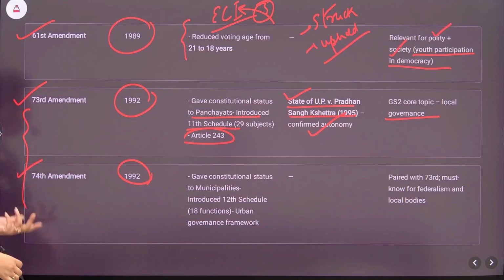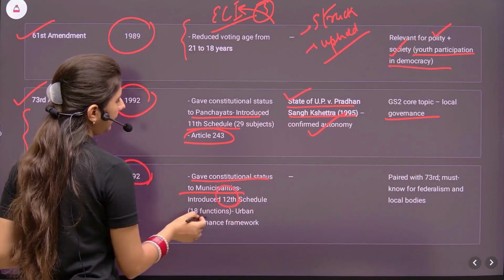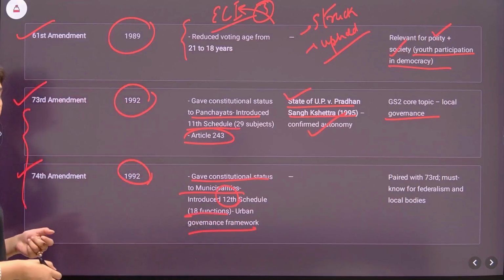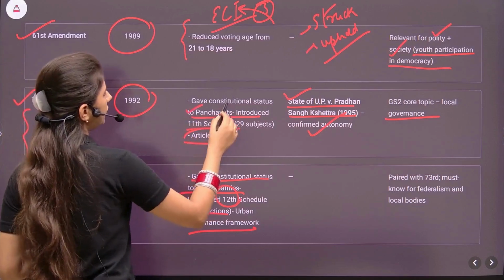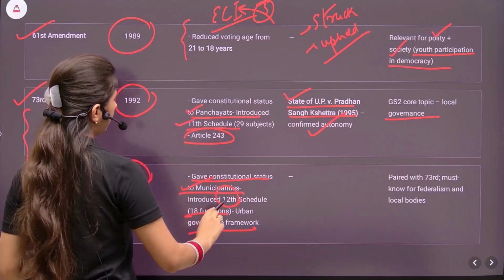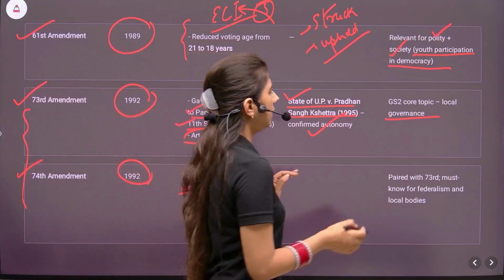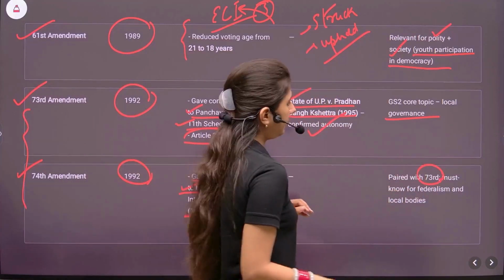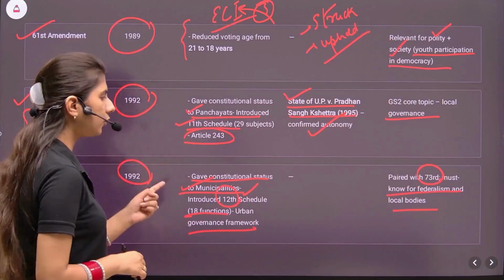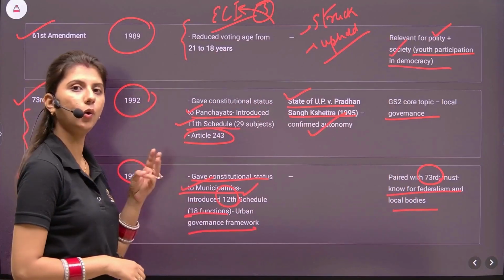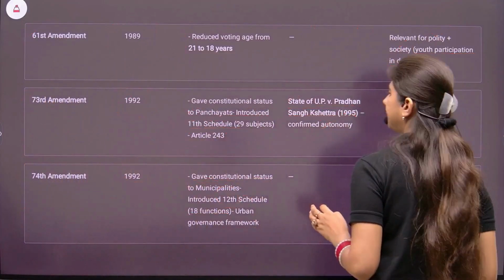74th Amendment 1992 gave the constitutional status to municipalities and introduced the 12th Schedule, 18 functions and urban governance framework. So these two are more or less similar. The difference being Panchayats here, municipalities here, 11th Schedule here, 12th Schedule here, and the subjects 29 here and 18 here. It is always paired with the 73rd, as already mentioned, and must be known for federalism and local bodies, for grassroots level democracy, for cooperative federalism. A number of parameters can be answered through this.